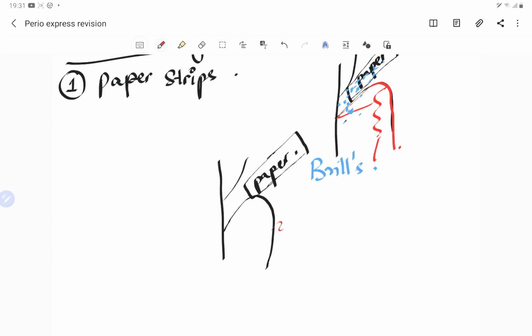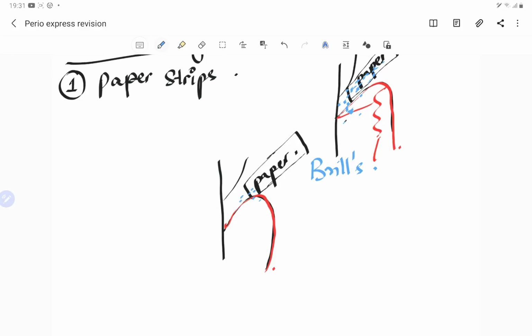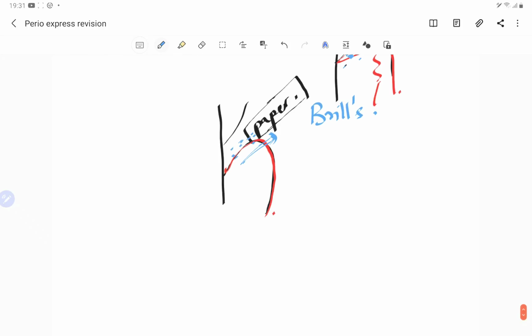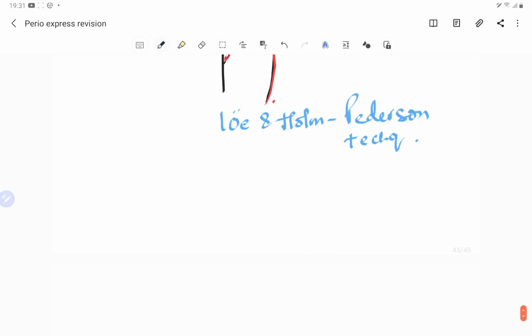Again, the gingiva here. He said that it is supposed to be put at the entrance of the pocket, so this paper is going to absorb all the fluid itself. So this is our Löe and Holm-Pedersen technique. Guys, then there are more techniques for collecting the GCF.